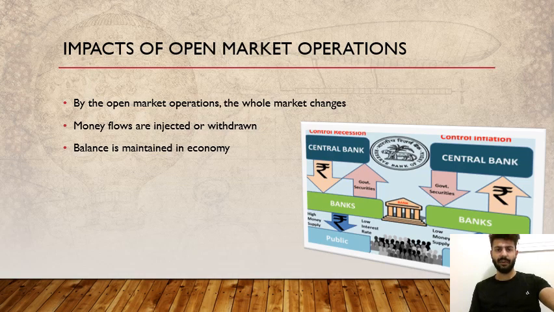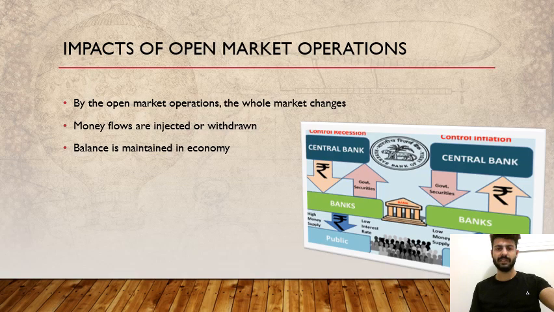Where there is a shortage of money, the Reserve Bank of Australia decides to purchase some of the government securities from the open market to get that additional money flowing in the market. When there is a shortage of money, the price goes higher. A condition of inflation arises. Low-income communities are affected by this. The Reserve Bank has to ensure that sufficient money flows into the market.